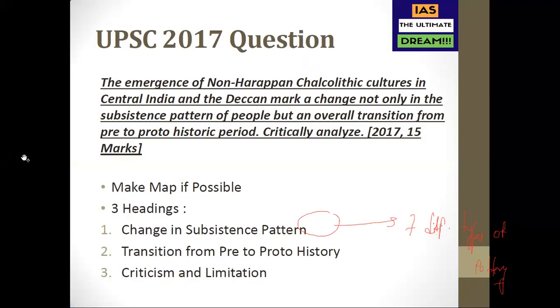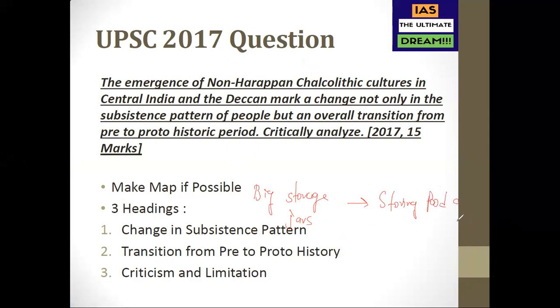So different sizes and shapes of pottery, what does it tell you? It tells us the different uses of the pottery and the lifestyle of people. Like there were big storage jars. What could be the use of these kinds of potteries? Big storage jars might have been used, we are guessing here, historians are also guessing, they are deducing, for storing food grains. And all these show how the living style, the subsistence pattern, is changing.